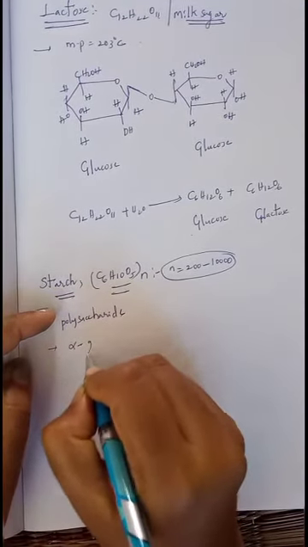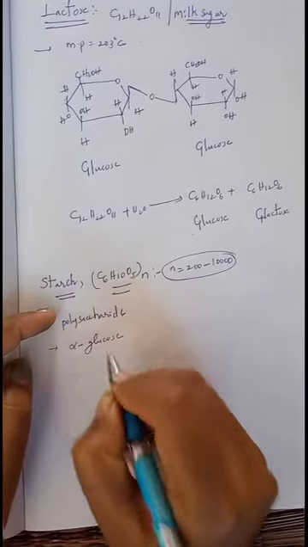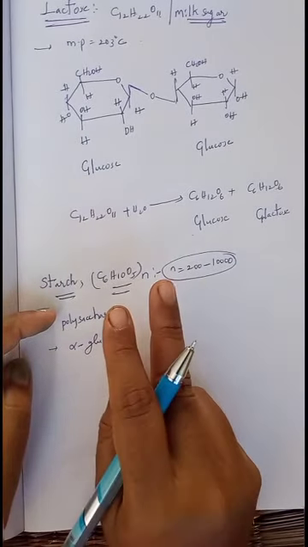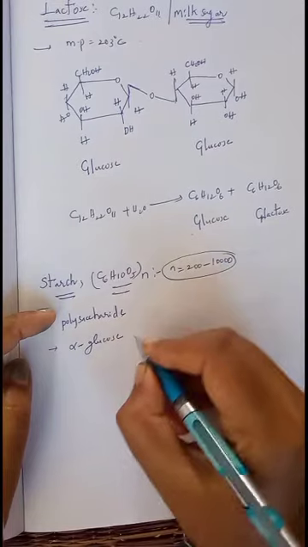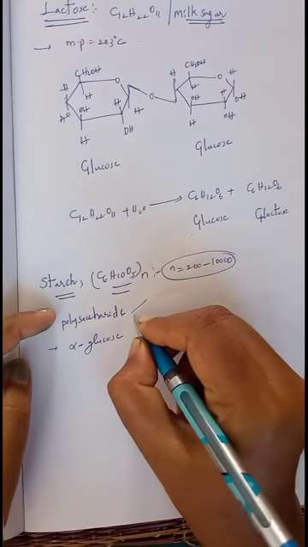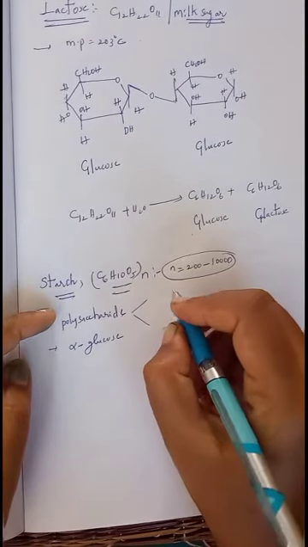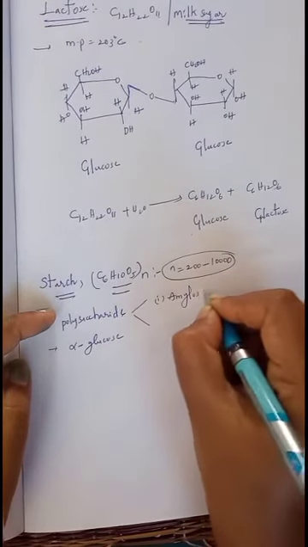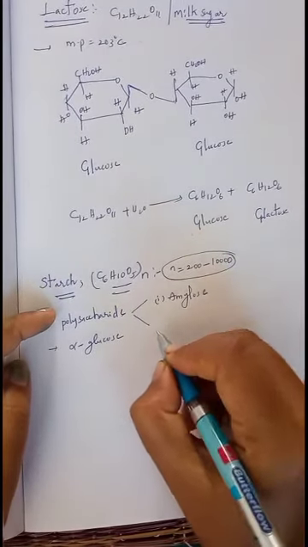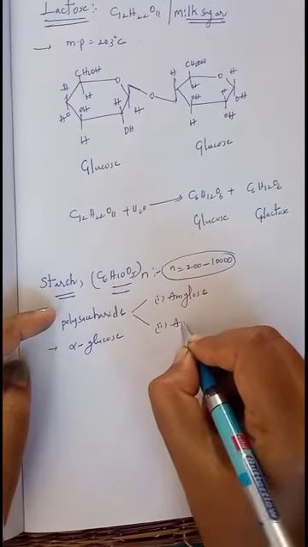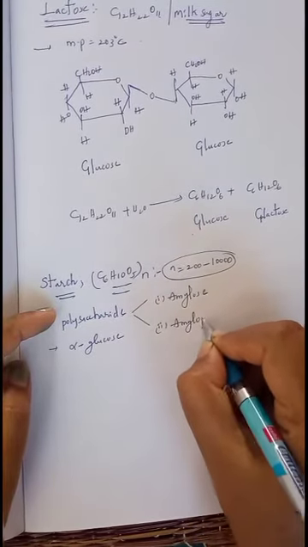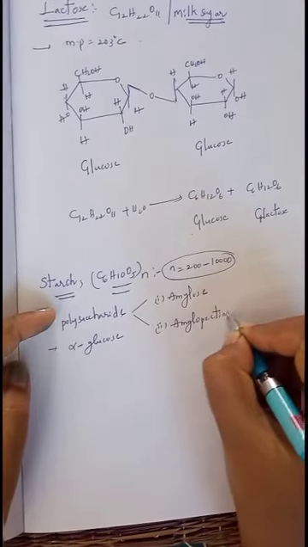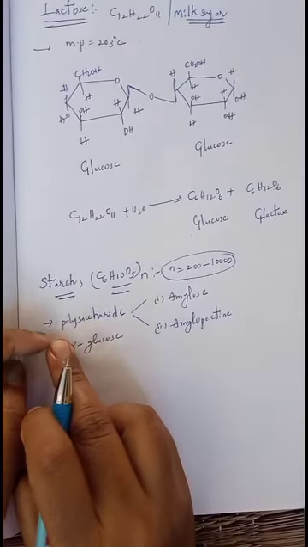It is made up of two components, amylose and amylopectin. So these are the two important components present in this polysaccharide.